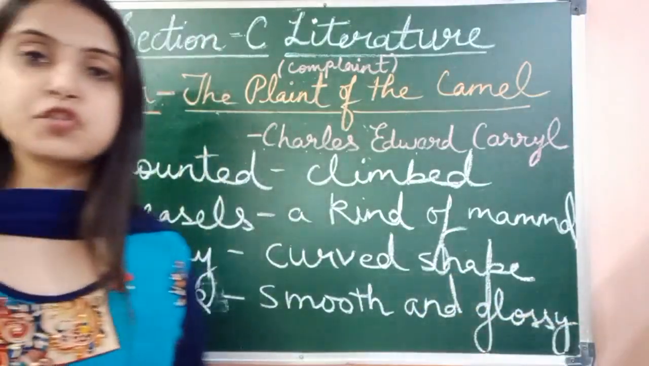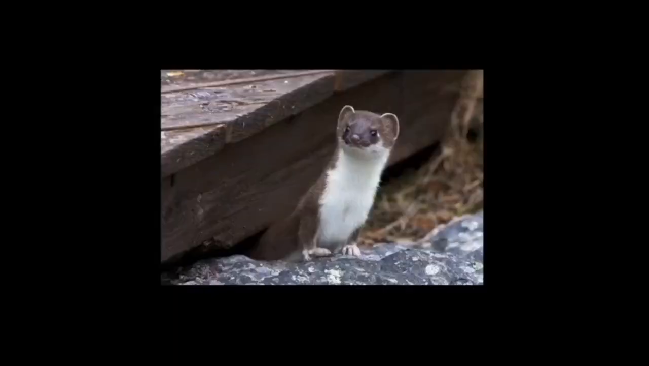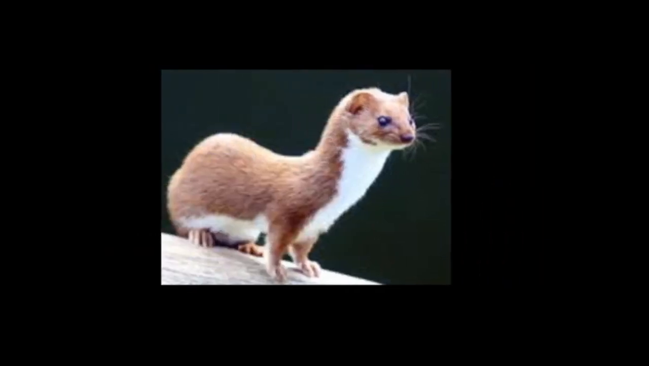Here is a picture of weasels. This is how a weasel looks. You see, its body is sleek. Sleek means smooth and glossy, right? And it also has a curved shape body. Can you see the curve at the neck? So weasels are wavy and sleek. It has a specific shape. It's a kind of mammal. Okay.